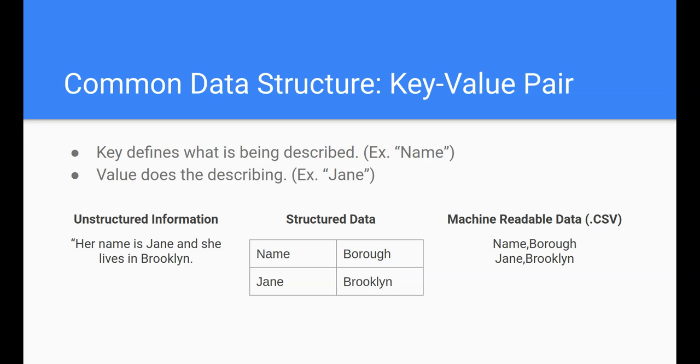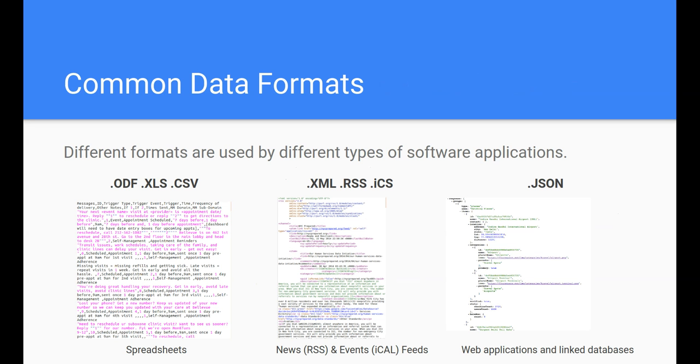And so we like to see data often as a grid, but computers don't see grids. They just see text. And so one very popular way to input data into computers is CSV formatted data, and that stands for comma separated value. So in this representation here, name comma borough, Jane comma Brooklyn, is how a computer would see the structured data in the table.